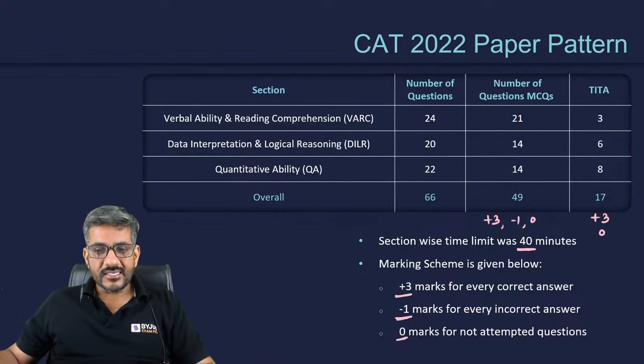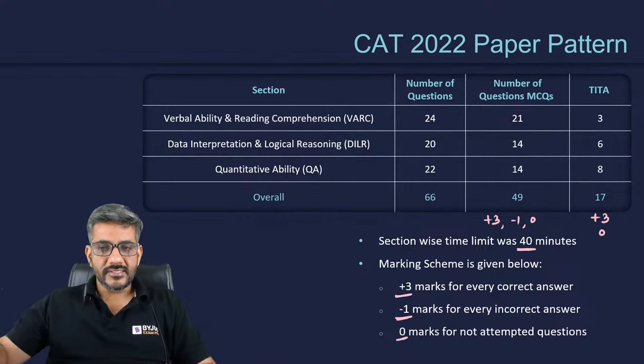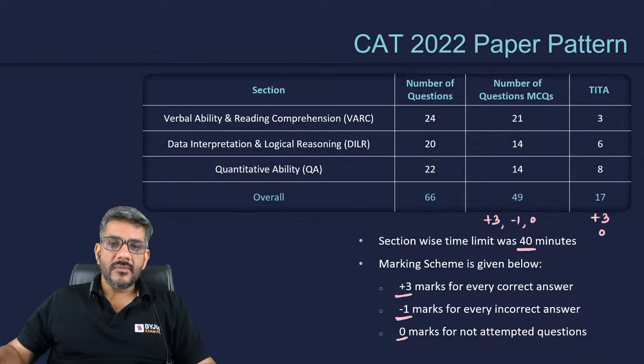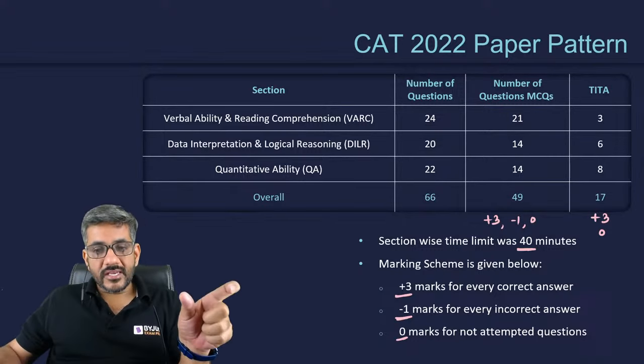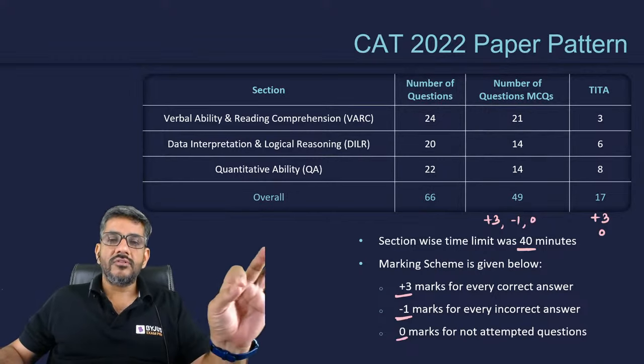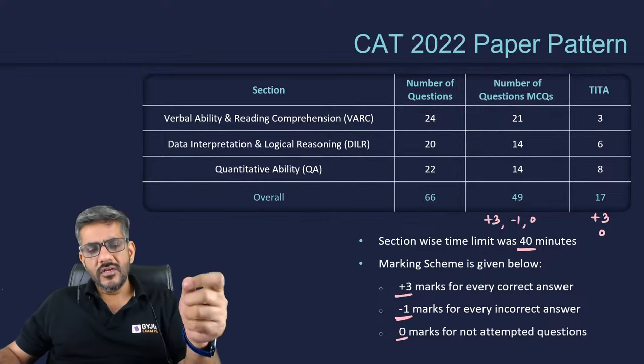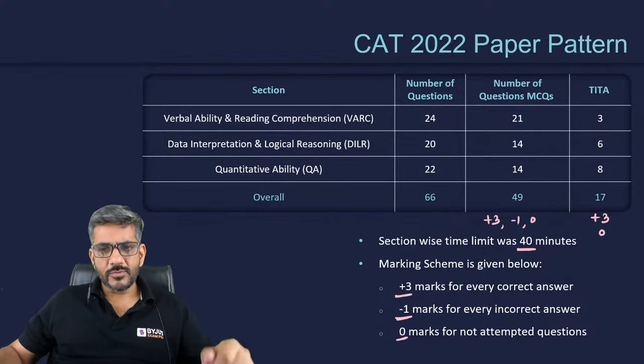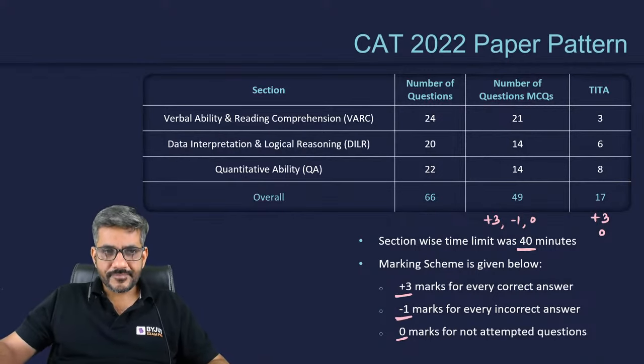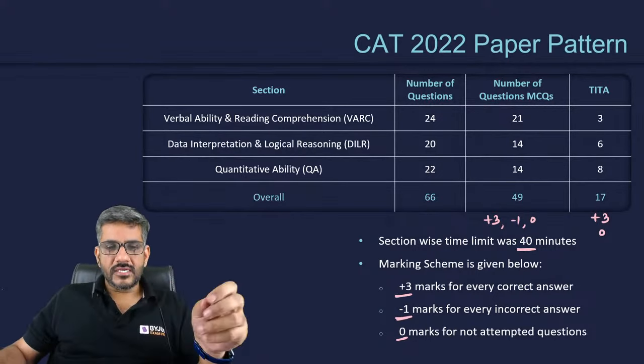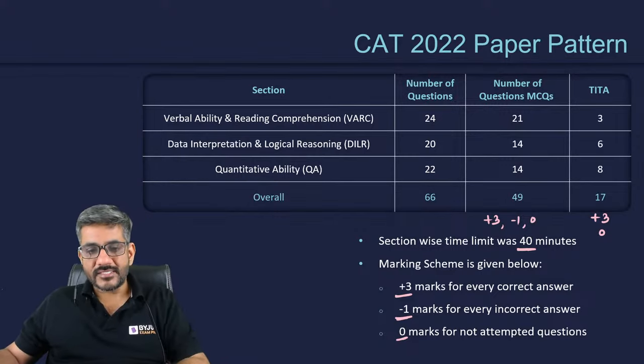What is TITA? TITA is type in the answer. So there are some questions in which after solving, there is a box given to you in which you have to write down the answer, and there are some questions in which you have to select the right option, which one is the correct answer. Okay, so that's what TITA questions and MCQ questions are.